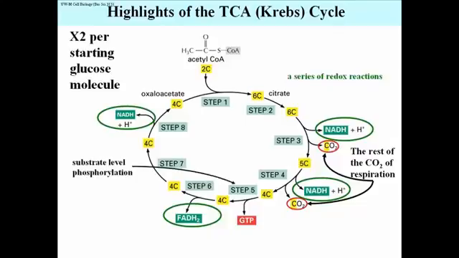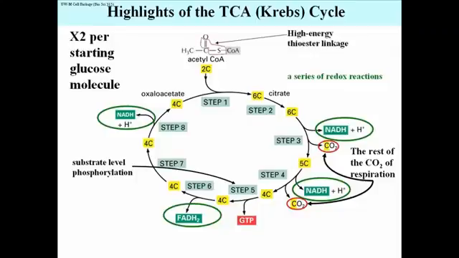There is, in step 5, a substrate level phosphorylation. In higher organisms, that results in the production not of ATP, but of GTP. In a subsequent reaction, the GTP transfers its phosphate to ADP to make ATP. So the net result of this substrate level phosphorylation is to produce another ATP, that is 1 per cycle, or 2 more ATPs per glucose, per 2 turns of the cycle. Bacteria actually make the ATP right away. It's only the higher organisms that have this intervening GTP production.